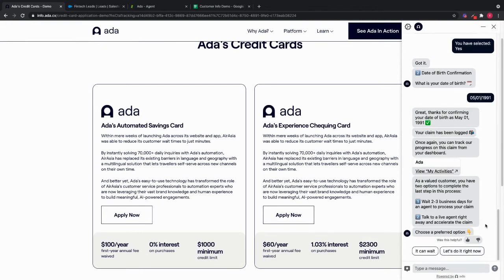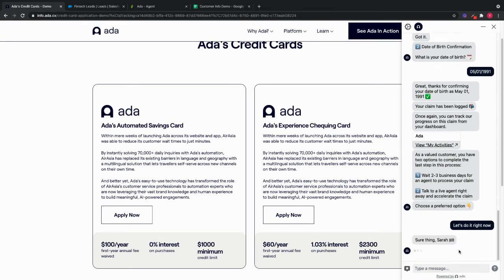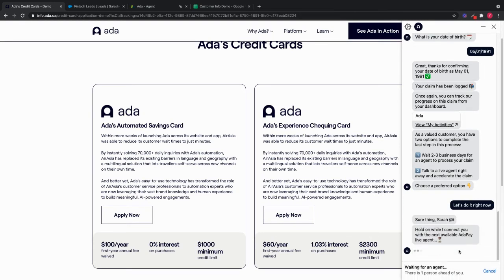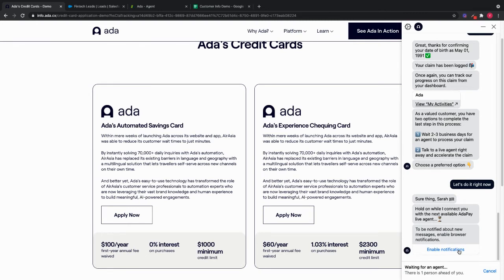A great feature here is that using conditional logic in Ada's backend, you can provide a different experience based on who the customer is. In this case, because Sarah has two products with us and she's important, we can also give her the option to speak to a live agent right away and accelerate the process of replacing her lost card. Since this is a support request, I'm going to be routed to a support agent. But if this was a sales request, we can also use intelligent routing in the backend to make sure that the right live agent is being connected.